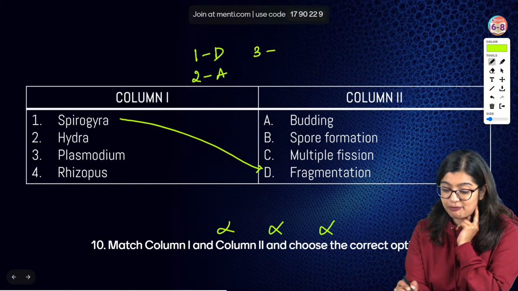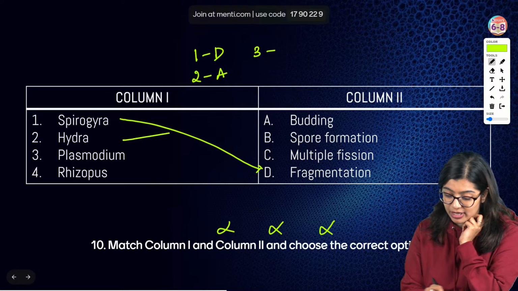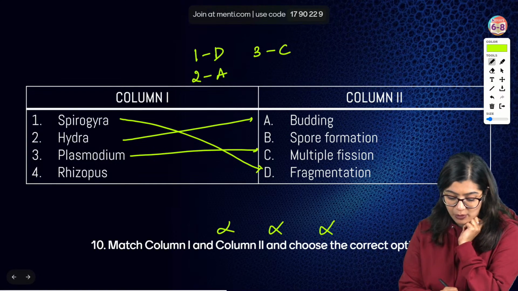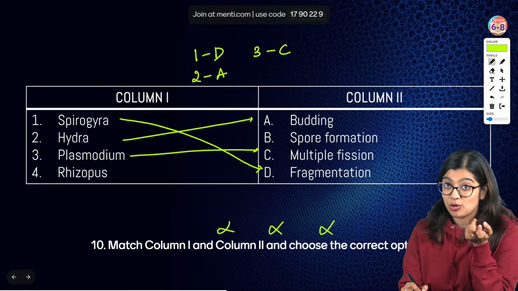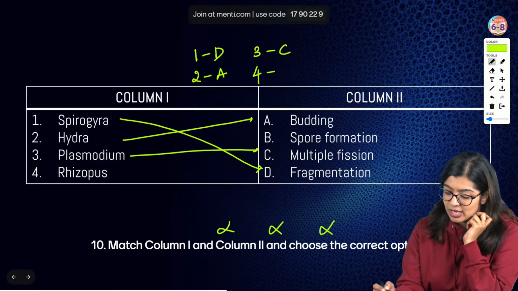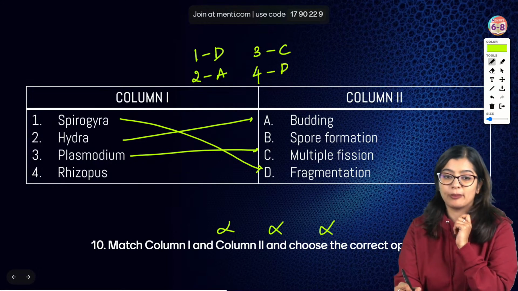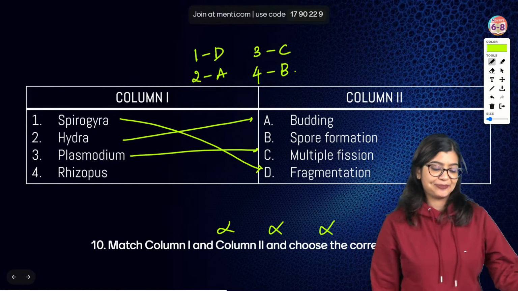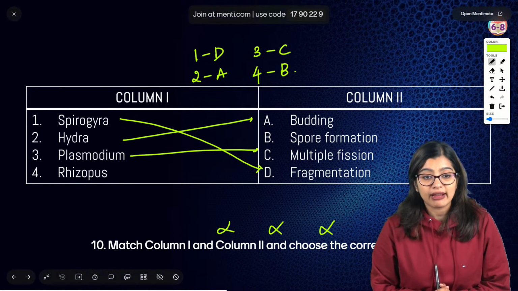Then what do we have? We have Plasmodium. How does Plasmodium reproduce? Plasmodium reproduces through multiple fission. Then what do we have? We have Rhizopus. Rhizopus is nothing but bread mold, right? Bread mold here is nothing but spore formation. So correct answer here is option number A. So very good, students. Very, very good.